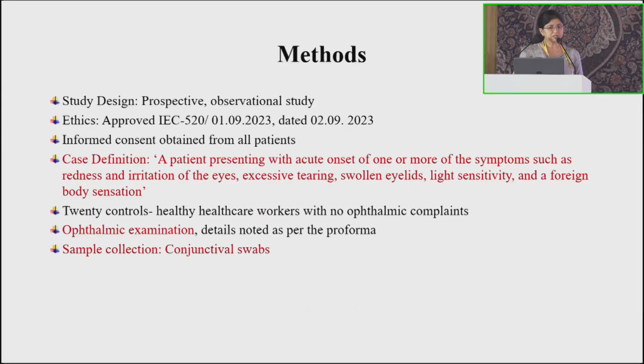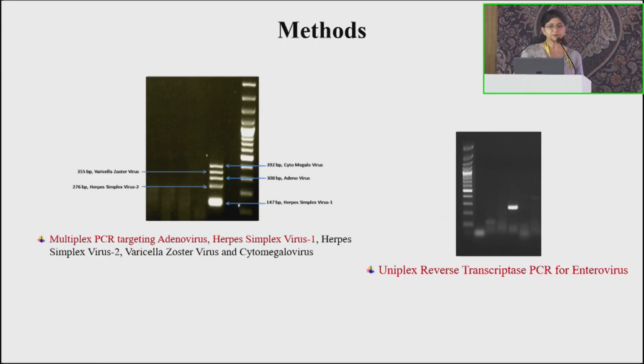These were our methods. We tried to recruit as many cases from the outbreak as possible, and we also kept 20 controls. Ophthalmic examination was done, and a conjunctival swab sample was collected. For viruses, we did a multiplex PCR targeting all the important DNA viruses, herpes simplex virus 1, 2, VZV, and cytomegalovirus, and a uniplex reverse transcriptase PCR for enterovirus, which is an RNA virus.